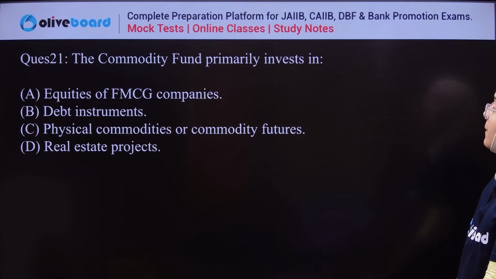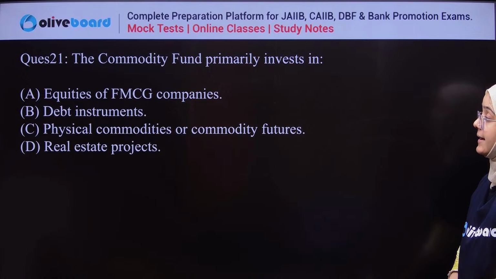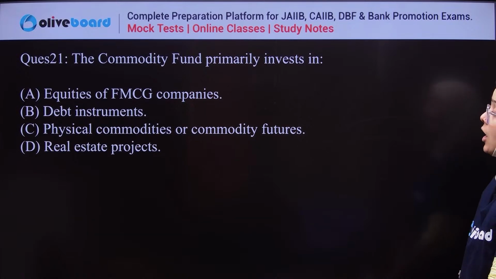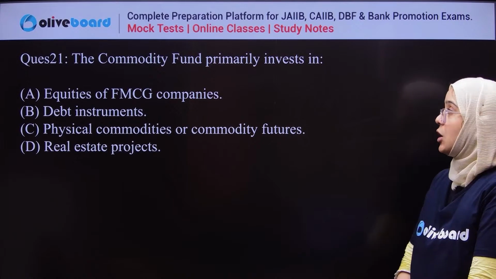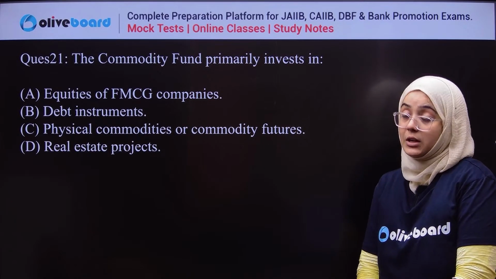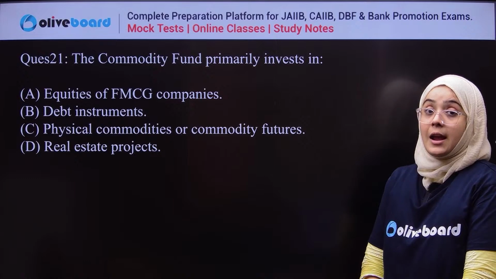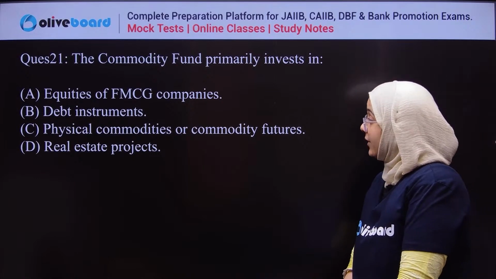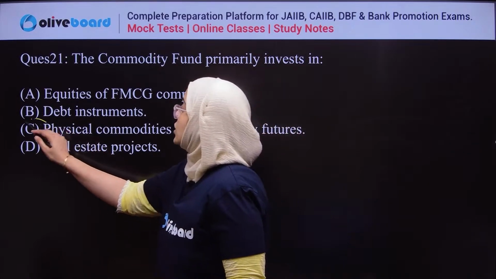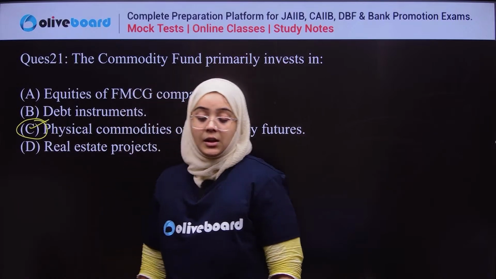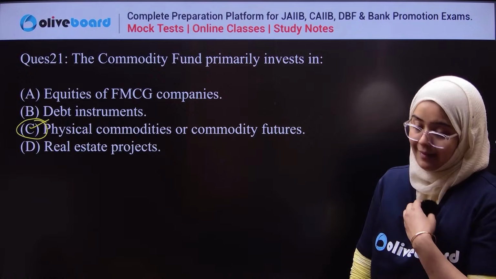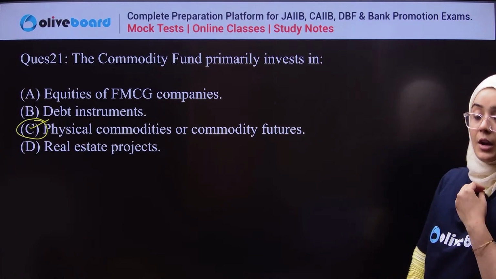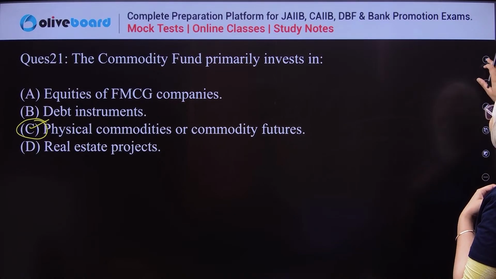You all know that the commodity fund market doesn't invest in real estate projects. It invests basically in physical commodities or commodity futures. So C is the correct answer. Clear? Done? Yes. Cool. Good.